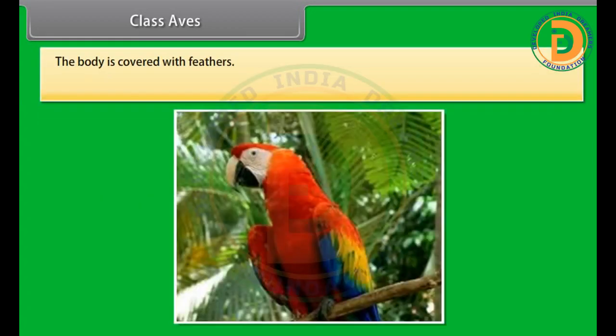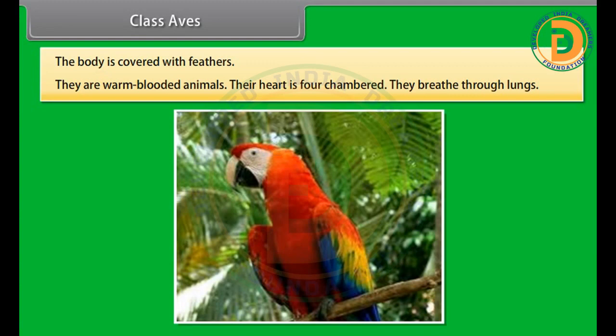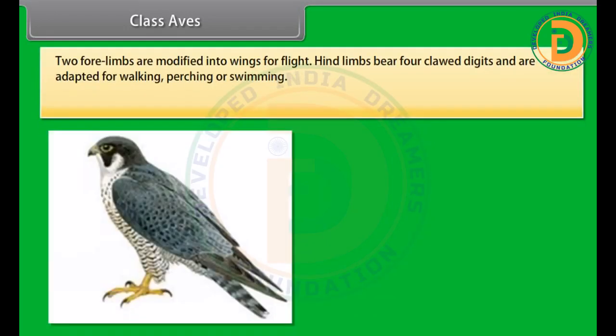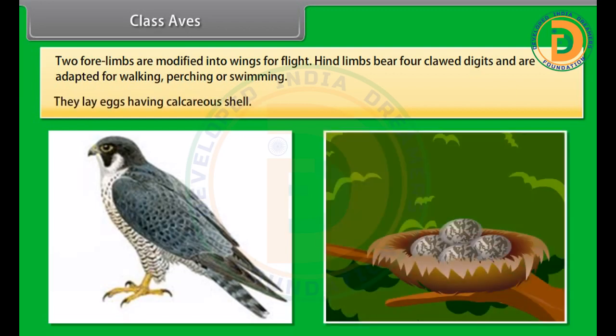The body is covered with feathers. They are warm-blooded animals. Their heart is four-chambered. They breathe through lungs. Two forelimbs are modified into wings for flight. Hind limbs bear four-clawed digits and are adapted for walking, perching, or swimming. They lay eggs having a calcareous shell.